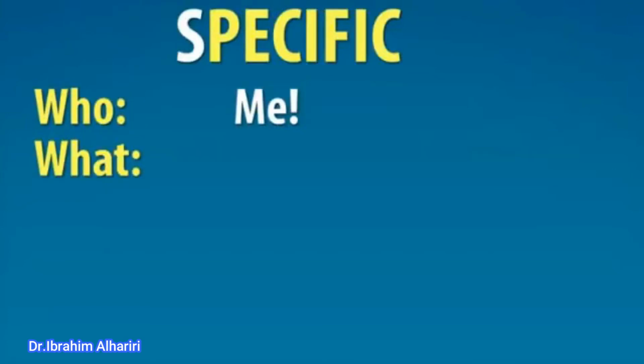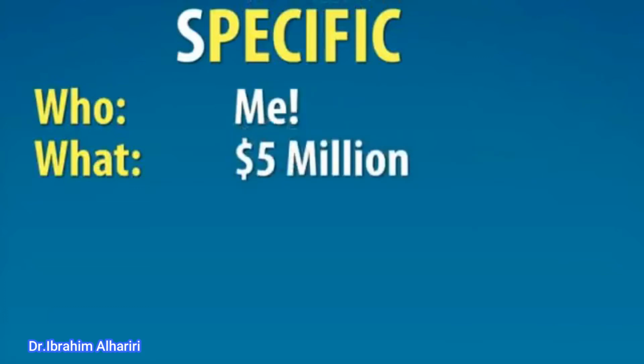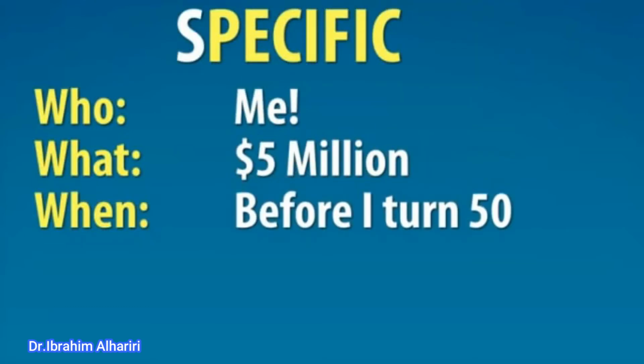The next one is what. Well, rich isn't specific enough, so let's break it down a little bit. For me personally, I think that to be rich, I need to have $5 million in my bank account. So I'm going to say $5 million. You might want to pick a higher or a lower number. That's up to you. The next one is when. Well, I'd like to have that $5 million by the time I turn 50. So I'm going to choose before I turn 50. I'm a little sensitive about it, so I'm not going to tell you how old I am right now, but suffice it to say the when for me is before I turn 50.